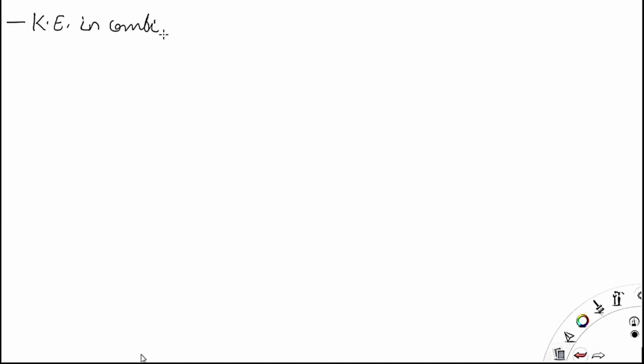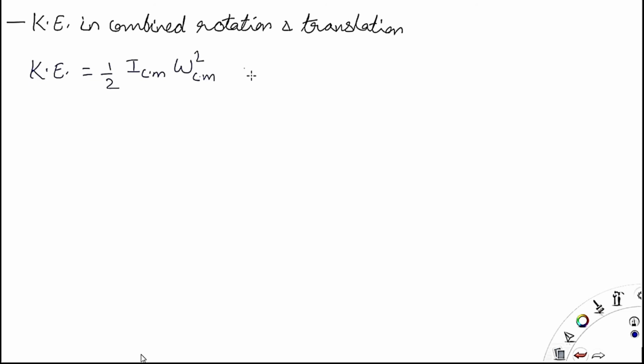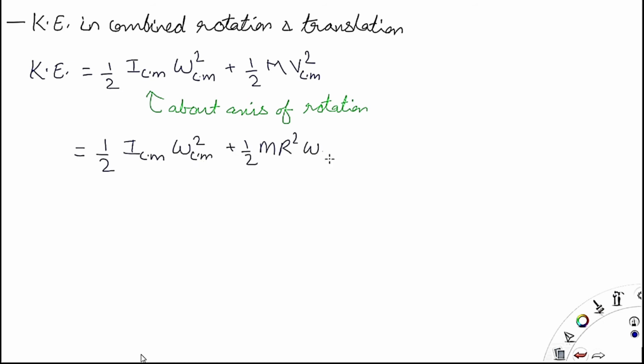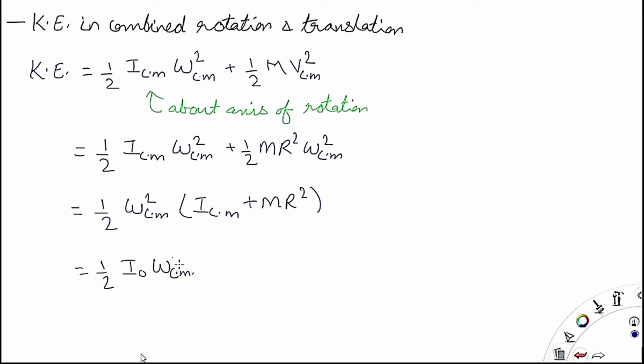Now kinetic energy of a body in general motion. Kinetic energy in case of rolling or general motion is equal to half ICM omega square, which is the rotational kinetic energy, plus half m v square, which is the linear kinetic energy.